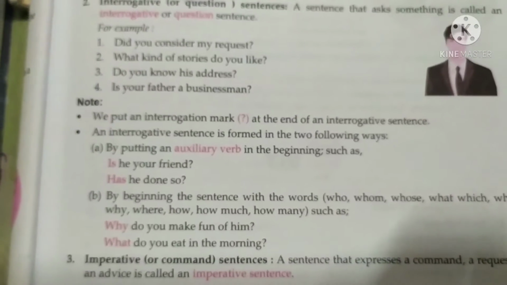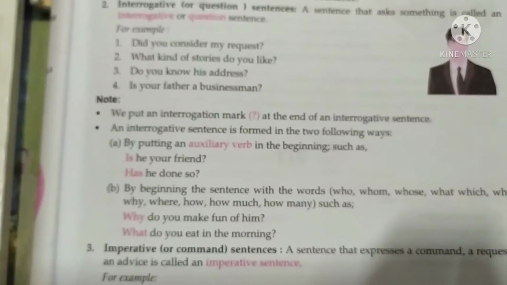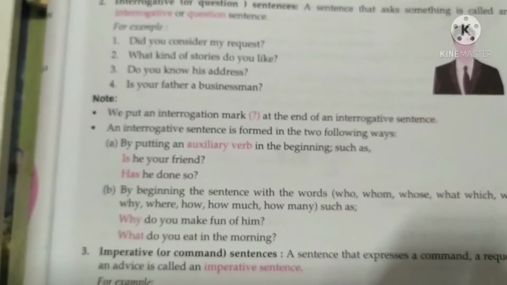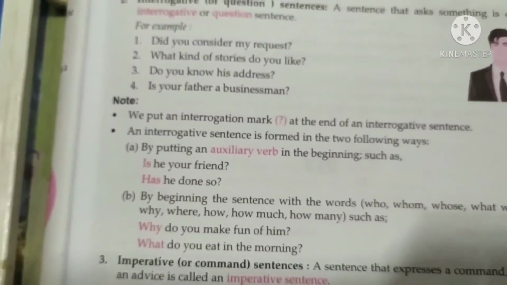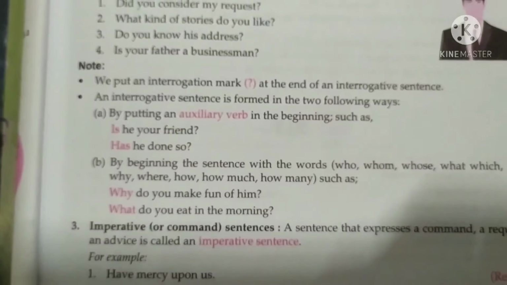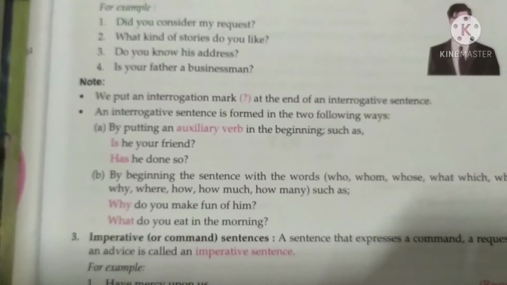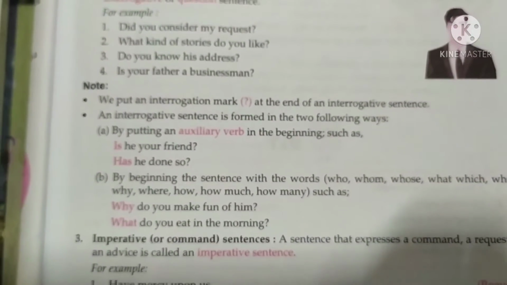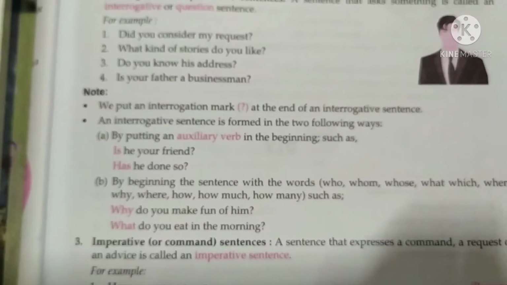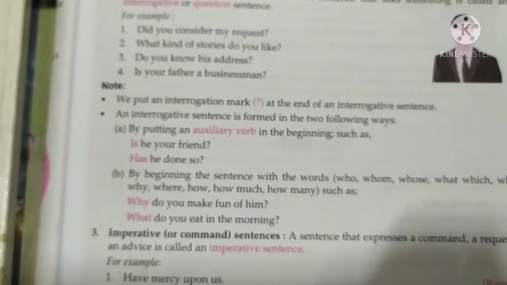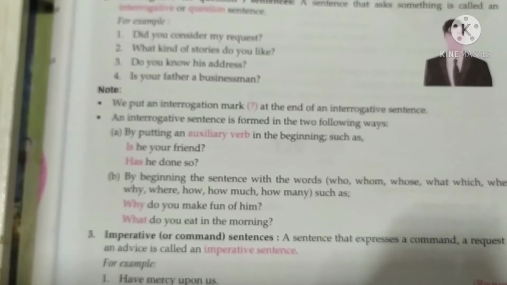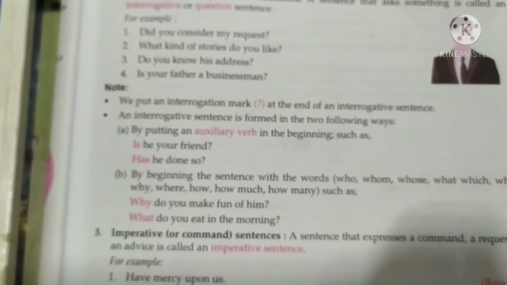The third type is the choice question. These are questions that contain two or more alternatives or choices. For example, do you prefer tea or coffee? Should I call you Mr. Brown or Sam? The fourth type of question is the tag question, where a question tag is added at the end of a statement.